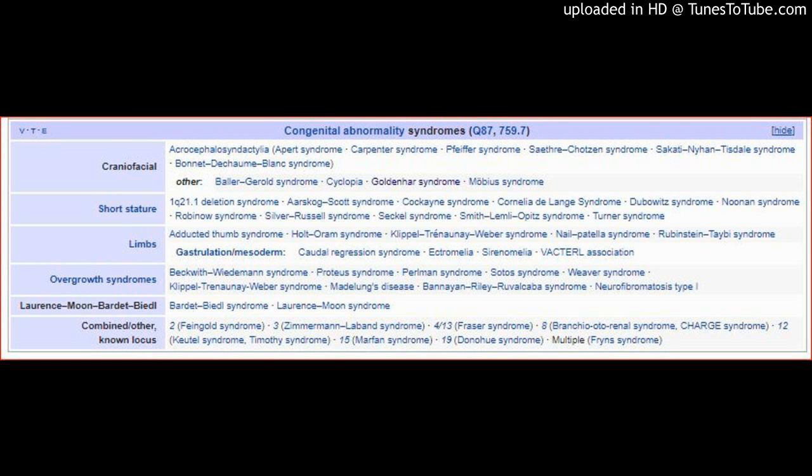Life expectancy is generally normal. TCS occurs in about 1 in 50,000 people. The syndrome is named after Edward Treacher Collins, an English surgeon and ophthalmologist, who described its essential traits in 1900.